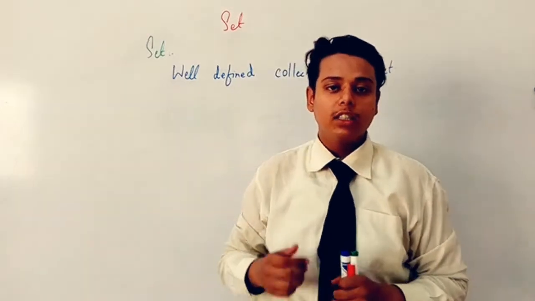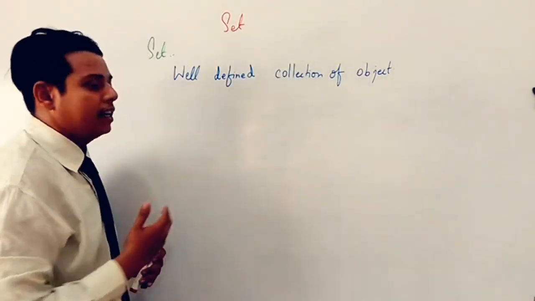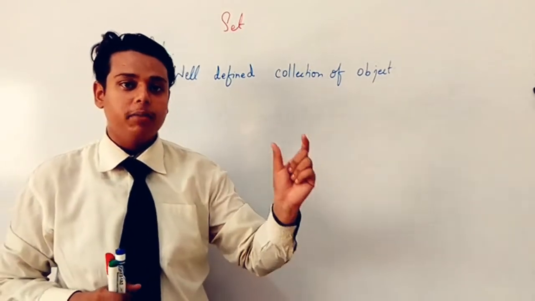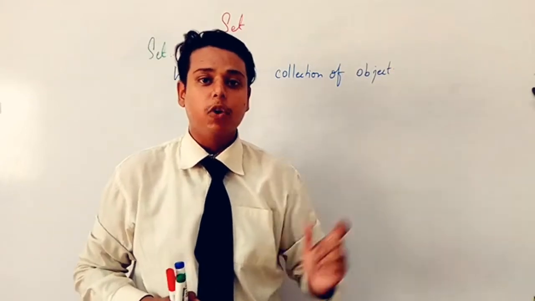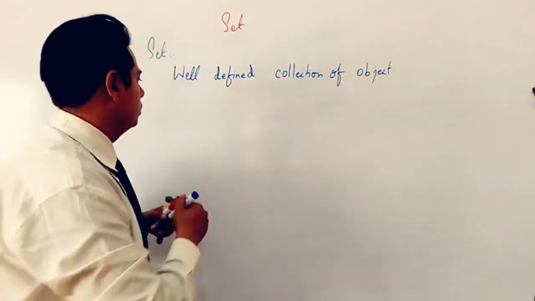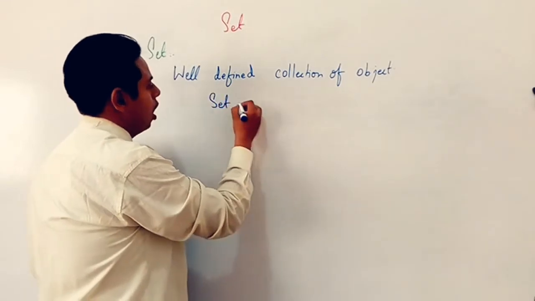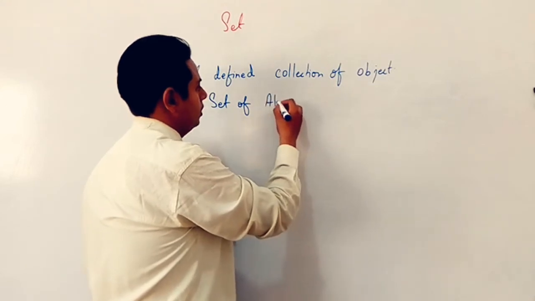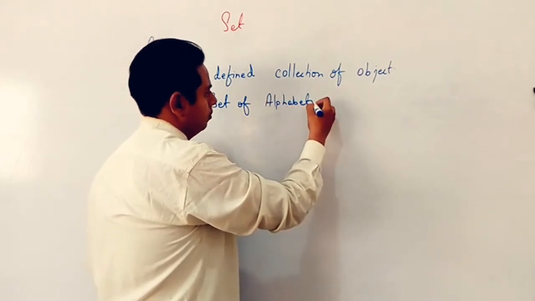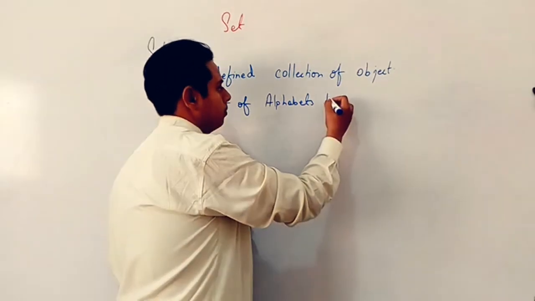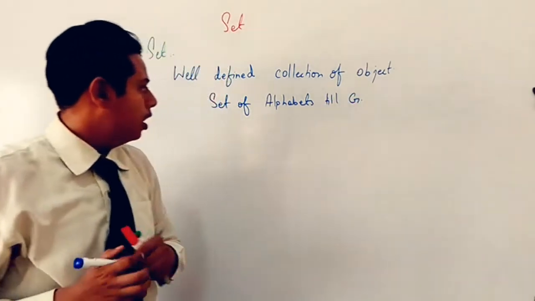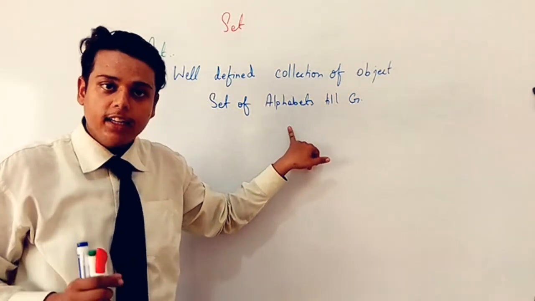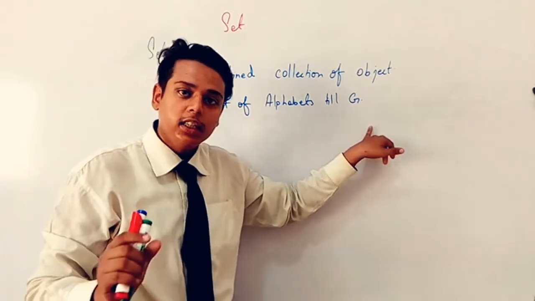So first of all, tell me, what is a set? A set is a well-defined collection of objects. Means a thing which is well-defined, means अच्छे से define हुई है. Let's suppose one thing is defined over there: set of alphabets till G. So it is defined over there in the set. The alphabets will be there, and those alphabets will be till just G.